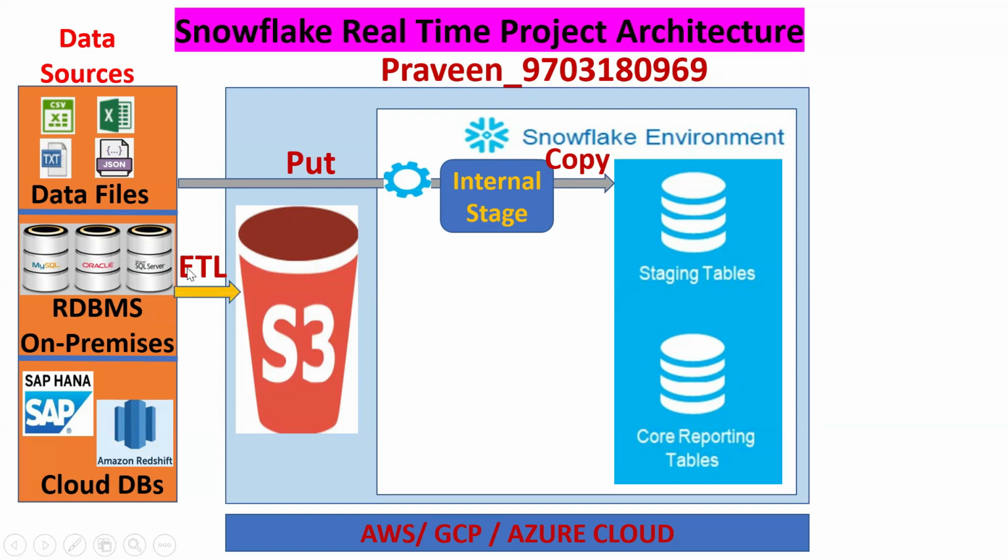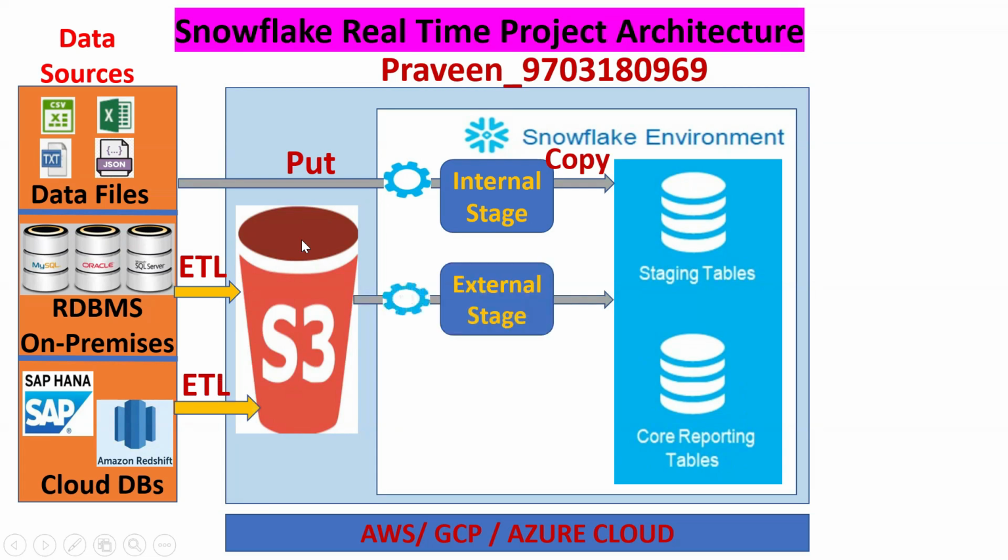How can we bring it with the help of ETL tools? It can be Informatica, IICS, ADF, or Talend. Any of the ETL tools can bring it into S3. Yes, it can be S3, Azure, or GCP. From here, we should create external stages. So the stages concept comes into the picture. If I want to bring the data from S3 to Snowflake, we should make some external stage.